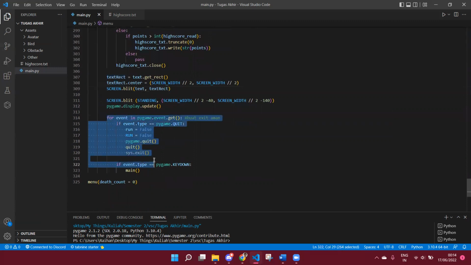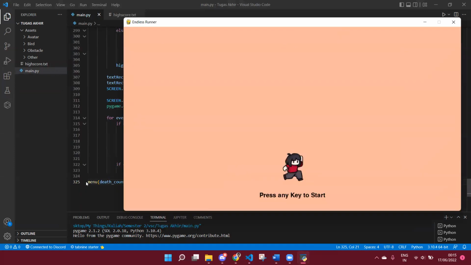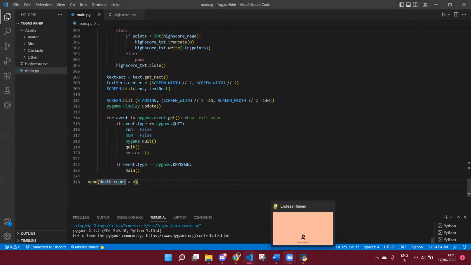Yeah, and then this is just the same as before to make the exit safe. And then this is just for the press any key to start the game or to restart to actually function. And then at the end there's the menu function with the argument of 0, which will start the game like so. This game can start because I call this function.